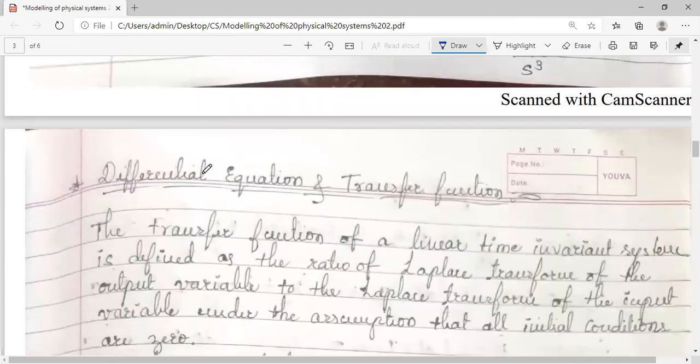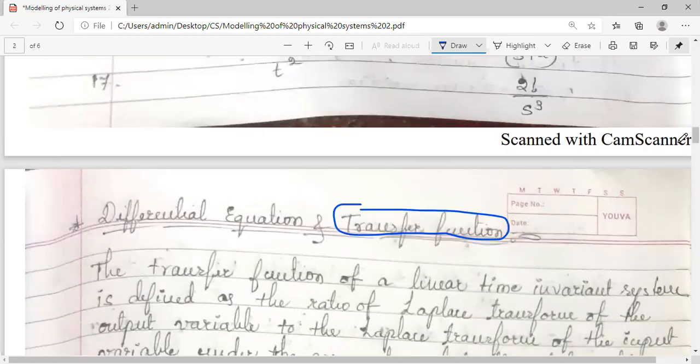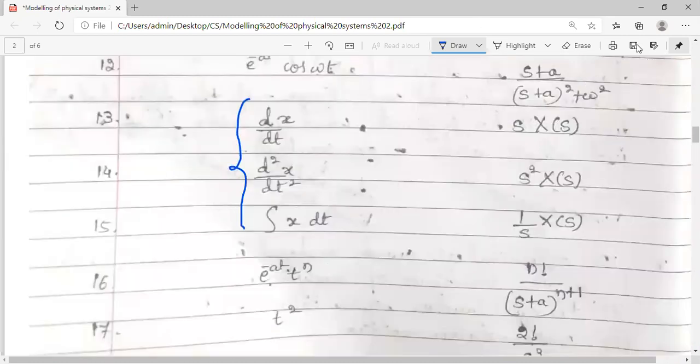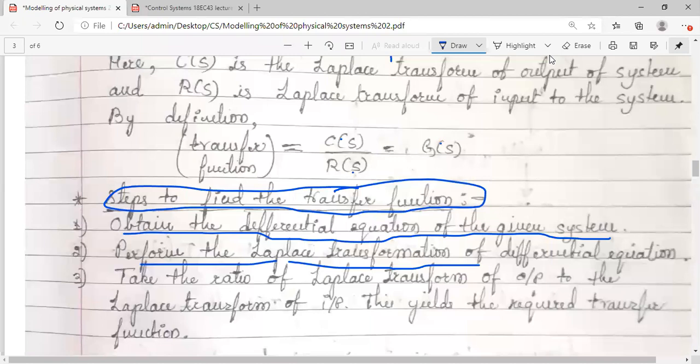Now the concept comes. If you take your syllabus, transfer function is in your second module. Let me just check. Just a second.